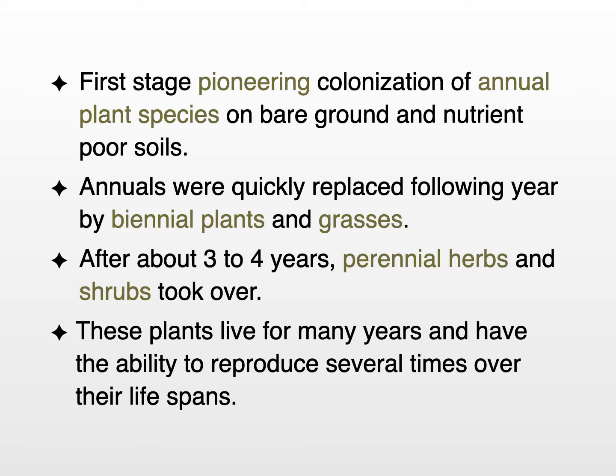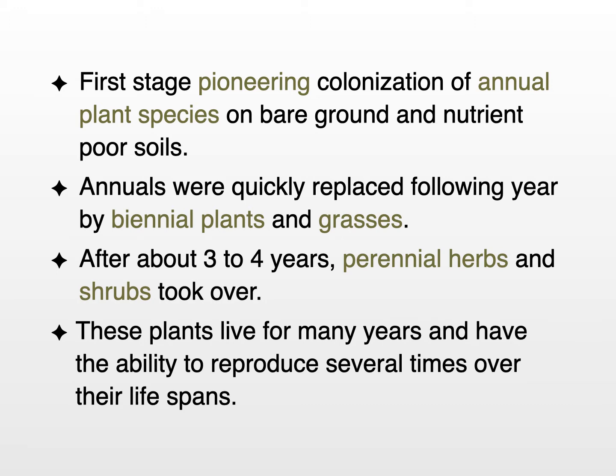In the first stage, the pioneering species that quickly moved into the habitat after the crops were no longer being grown on the bare ground were annual plants. Plants that were easily dispersed, quick to germinate, and were able to grow on pretty much nutrient-poor soils.